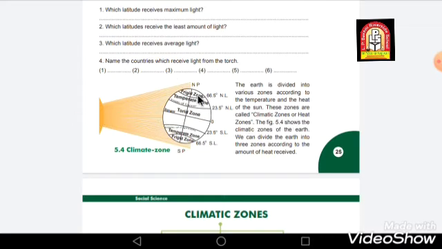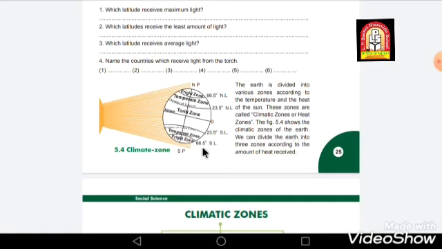As we can see, the sun rays are falling on the Earth, but not equally everywhere. You can see that these are direct rays, and these are slightly tilted rays. So on every climatic zone the temperature is not the same. With this figure we can see that the temperature is not the same on all the zones of the Earth. Figure 5.4 shows the climatic zones of the Earth.